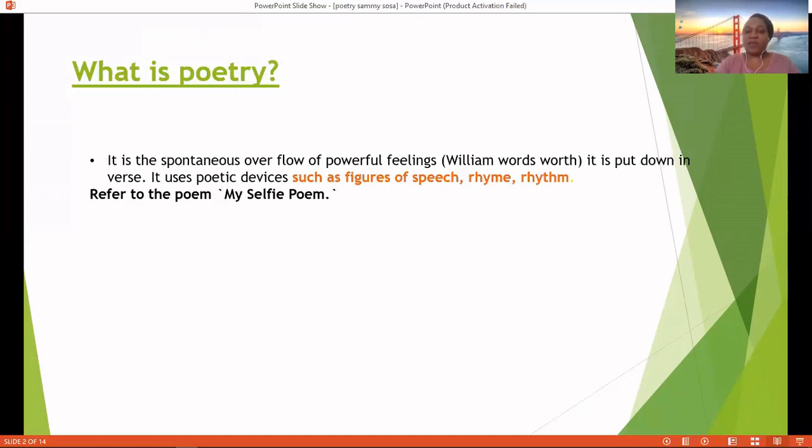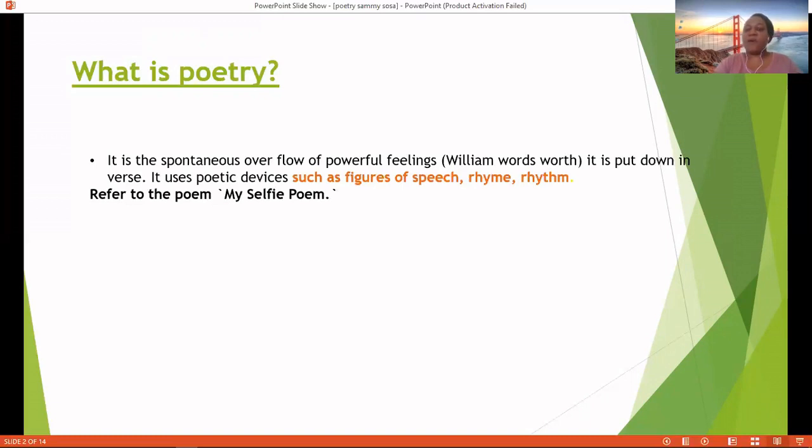It's different from that, and maybe we can relate verse to stanzas, closely related. We will see that when we look at our poem, which is an example entitled My Selfie Poem. Right?